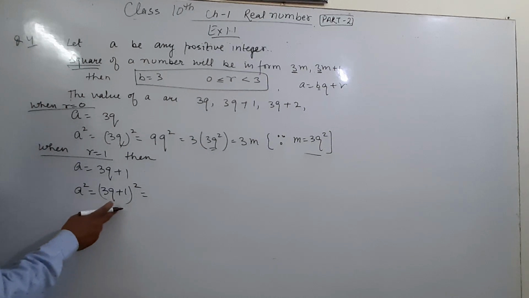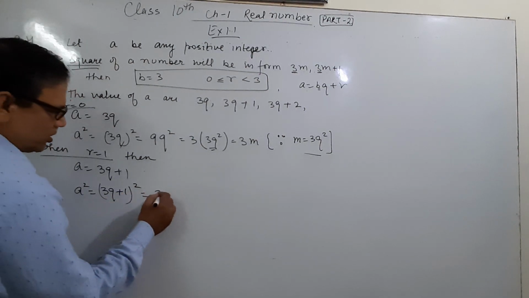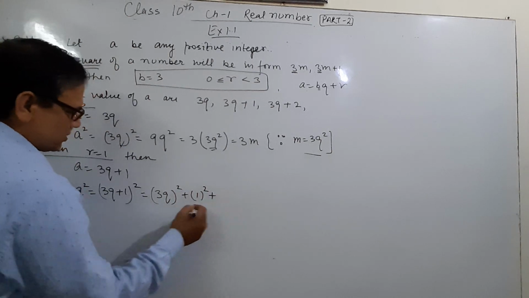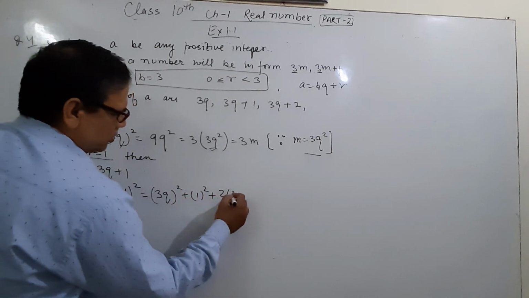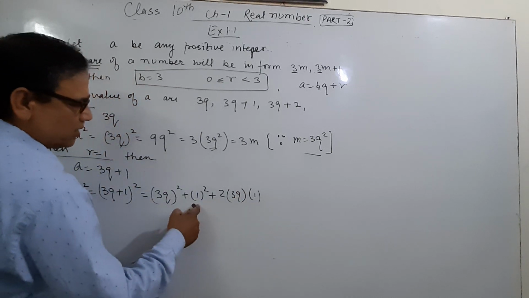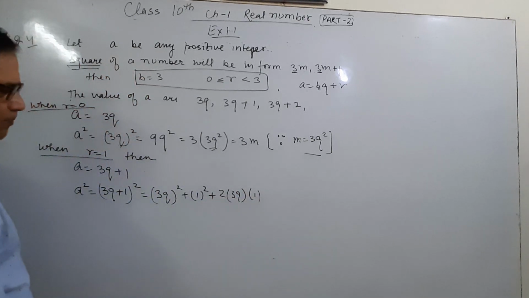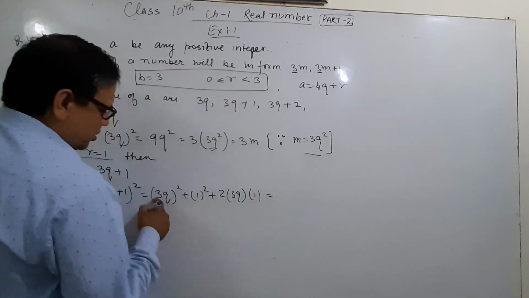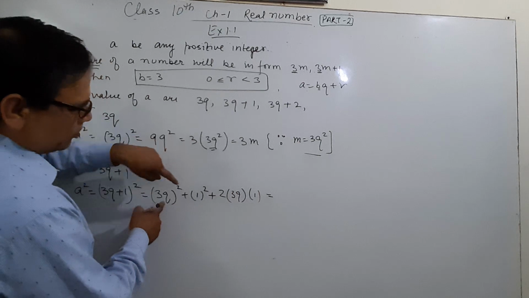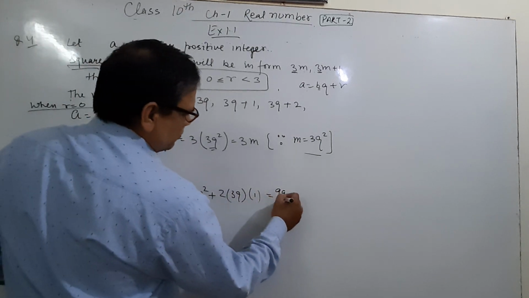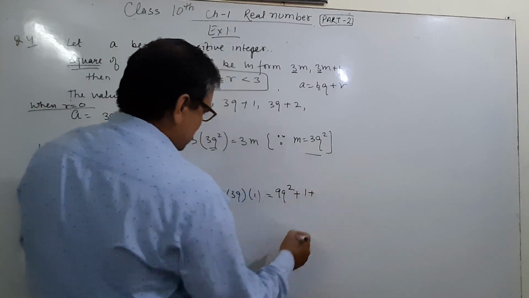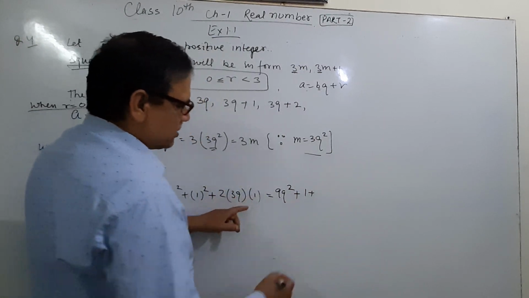(a + b)² = a² + b² + 2ab. Here a² is (3q)², b² is 1², plus 2ab, that is 2 into 3q into 1. Or we can write a² + 2ab + b², you can write in any form. Here 3 squared is 9, so (3q)² is 9q², plus 1 squared is 1, plus 2 times 3 is 6, so 6q.